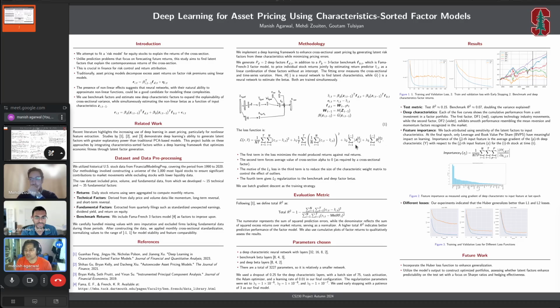Our main evaluation metric is R square, which explains the fraction of variance explained by all the factors used versus the benchmark. Our parameters were chosen by extensive grid search, and we chose a stable region. Same for the hyperparameters.